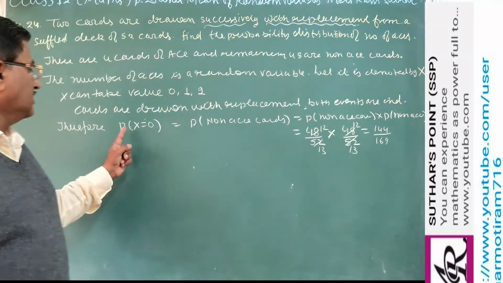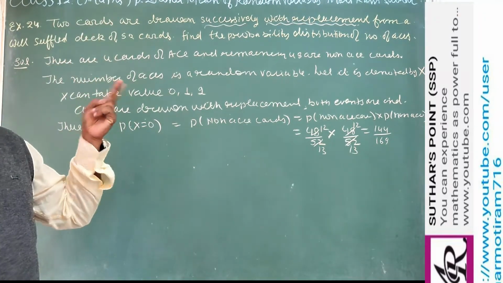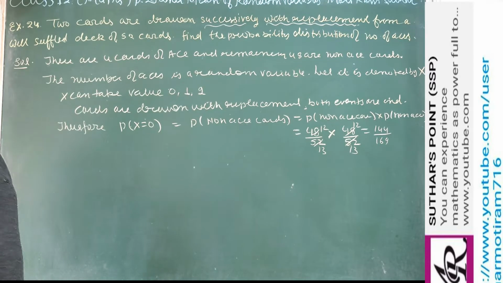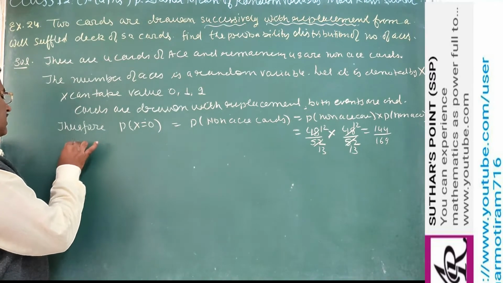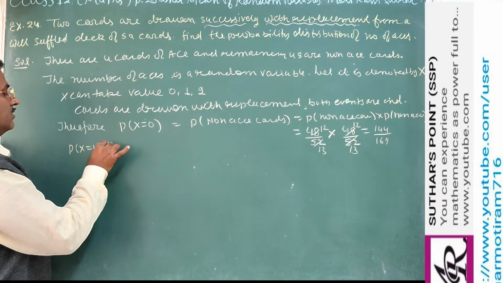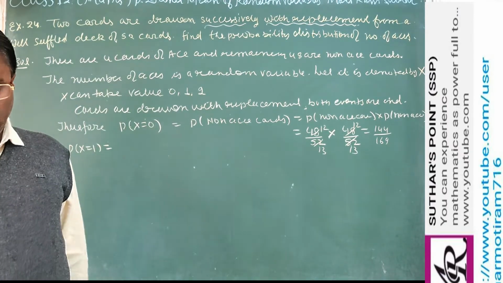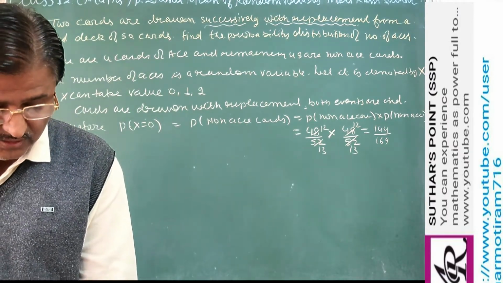So probability of X equal to 0 means probability of getting both non-ace cards. Now here P of X equal to 1 means one is an ace card and the other is a non-ace card.